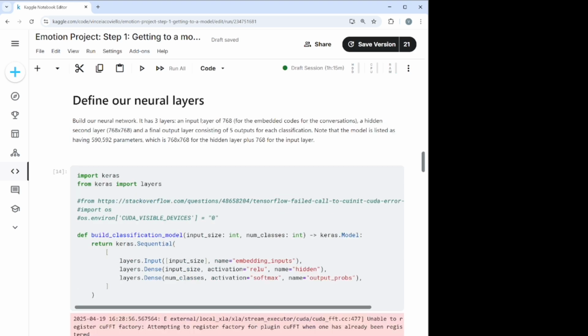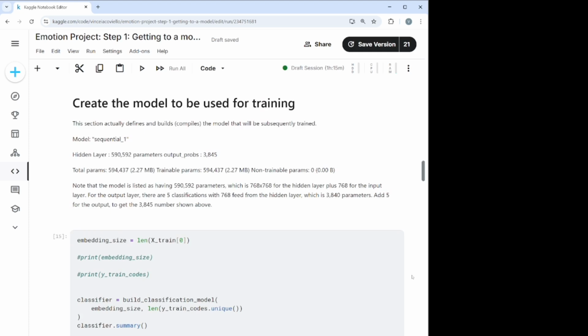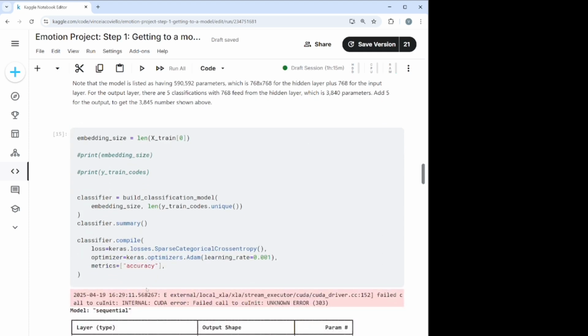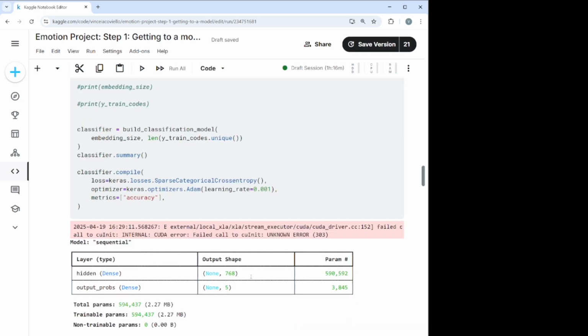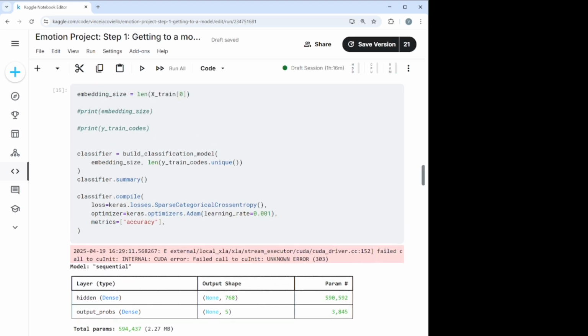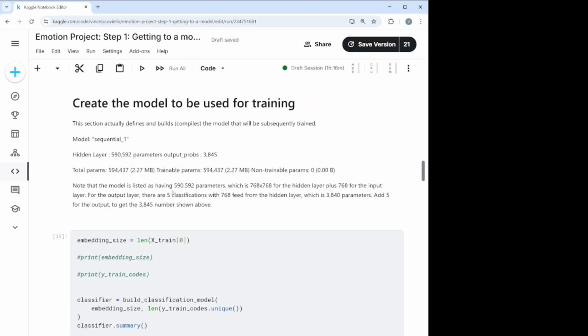Next, we need to define our neural network, the structure of it. So there's going to be 768 inputs feeding to a hidden layer of 768, and that leading to an output layer of 5 elements. In total, there's going to be over 500,000 trainable nodes in this network. The numbers get pretty big. I think that this is adequate for the function that we're trying to model.